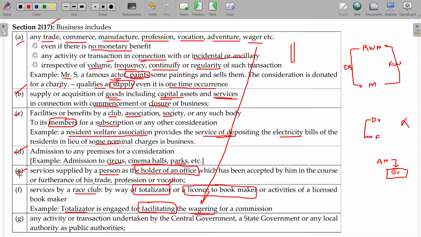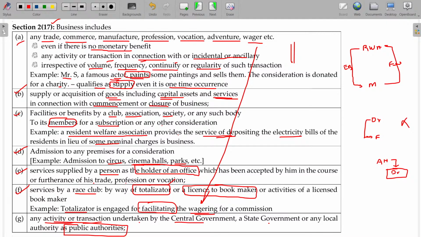And finally, those activities or transactions not falling under the above category, undertaken by the central government, state government or local authority as public authority, are also business. Sweeping the roads, cleaning sewerages, street lights and all these things, the local authority provides as a head of the public authority. Is it a business? Of course business, but specifically not taxable. It is exempted later on.